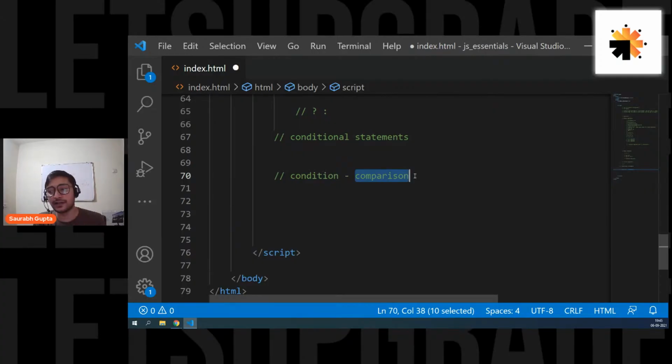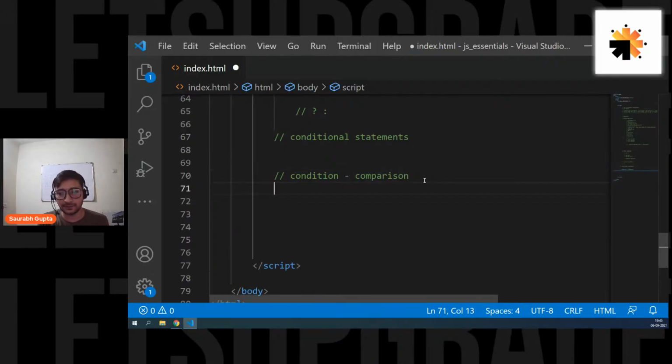Okay. So let's do it now. But how to start writing it? How to exactly write a conditional statement? For that, there is an inbuilt keyword that helps you to write it, and it is exactly like an English keyword. For example, when you want to talk about a condition in English, you use a keyword, right? Like if, for example, if you come tomorrow at 6 p.m., I'll start teaching you.